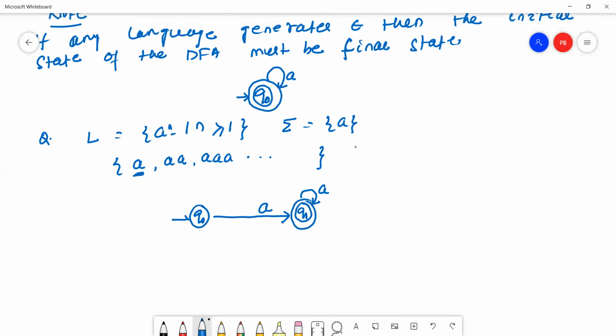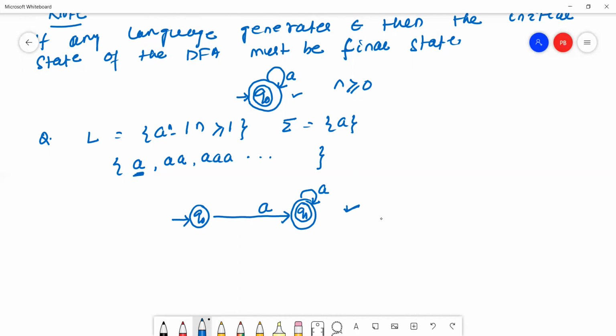So Q0 is my initial state and Q1 is my final state. Okay, hope all of you understand. If n starts from 1, the DFA looks like this. If n starts from 0, the DFA will look like this. Okay.